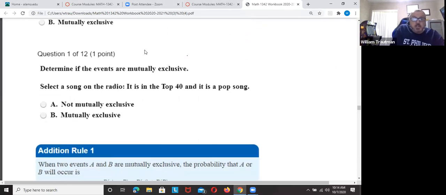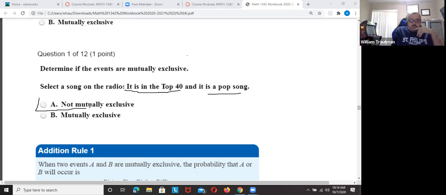Selecting a song on the radio. Selecting a song in the top 40 and a pop song. Is this A or B? If I pick one song and select a song on the radio, can it be in the top 40 and can it be a pop song? And the correct answer is A.